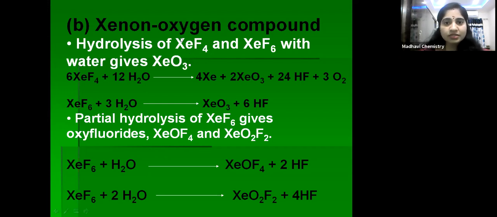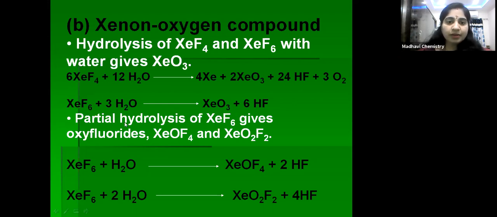First, we will see the hydrolysis of xenon tetrafluoride. 6XeF4 plus 12H2O gives Xe plus XeO3 plus HF plus 3O2. Okay, so xenon trioxide is prepared. Next, coming to the hydrolysis of XeF6: XeF6 plus 3H2O gives XeO3 plus 6HF. So by simple hydrolysis of XeF4 and XeF6, XeO3 can be prepared.